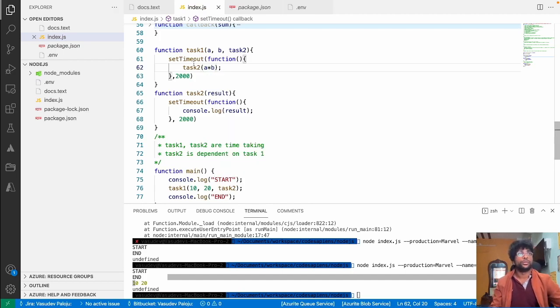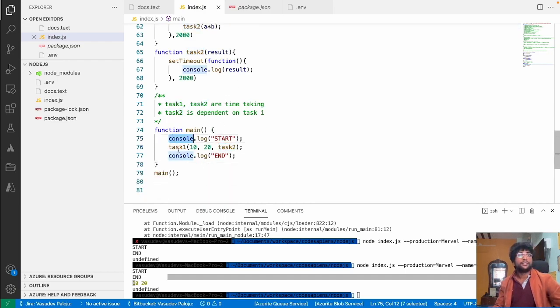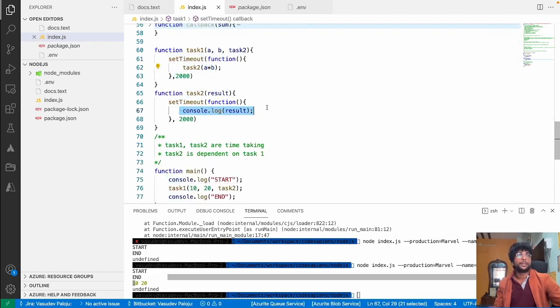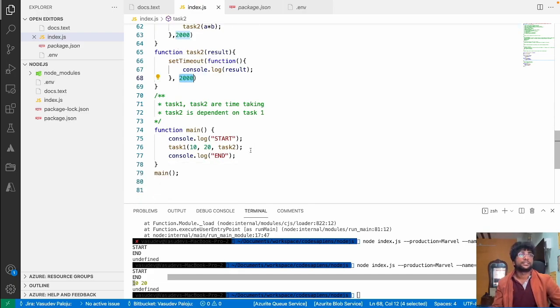Now this code is totally Node.js code. Since task1 and task2 are dependent tasks here, I have given task2 as a callback function, and once task1 is completed, maybe after 2 seconds, task2 will be invoked, and it will be completed after another 2 seconds. So overall the gap is 2 seconds, 4 seconds, right?